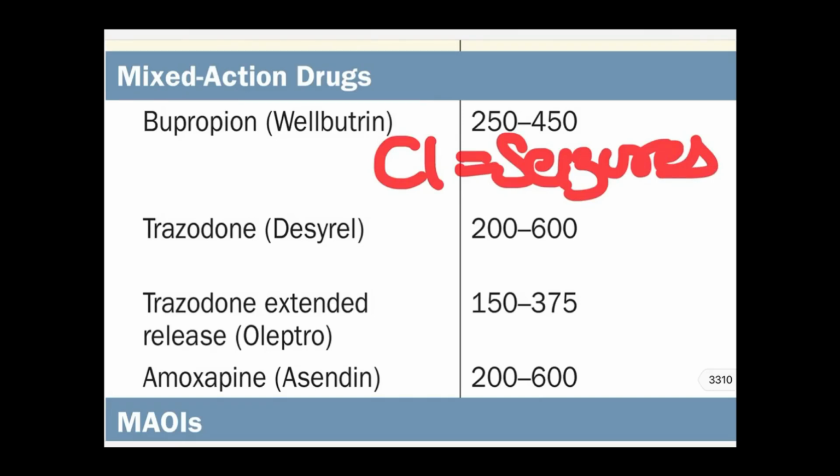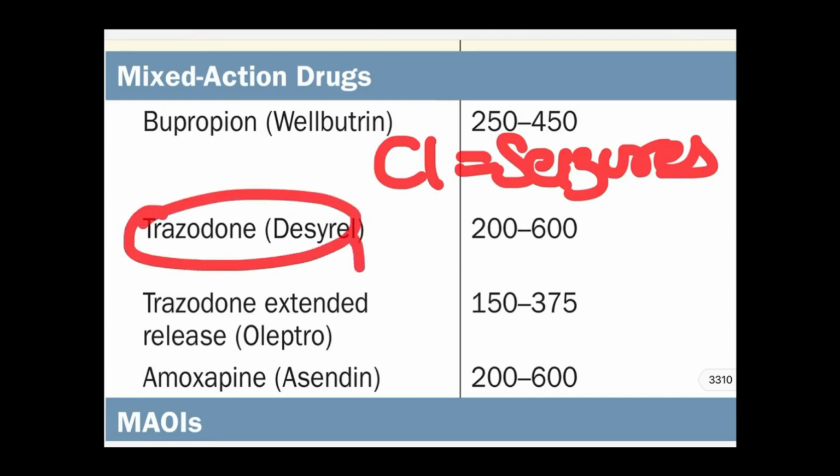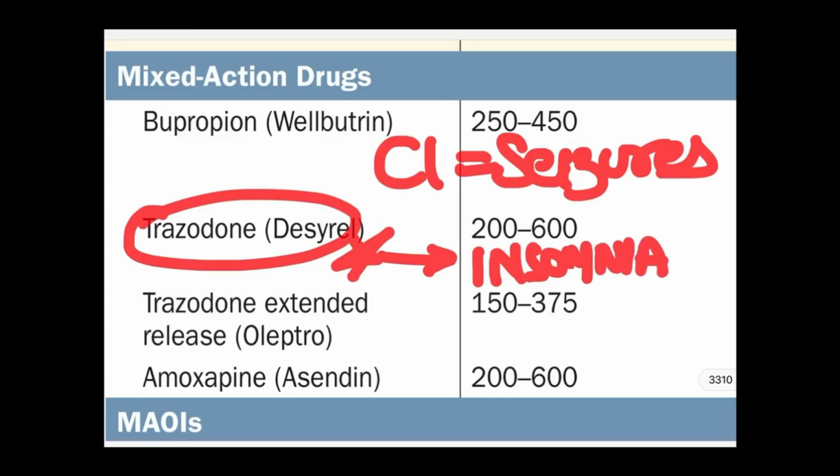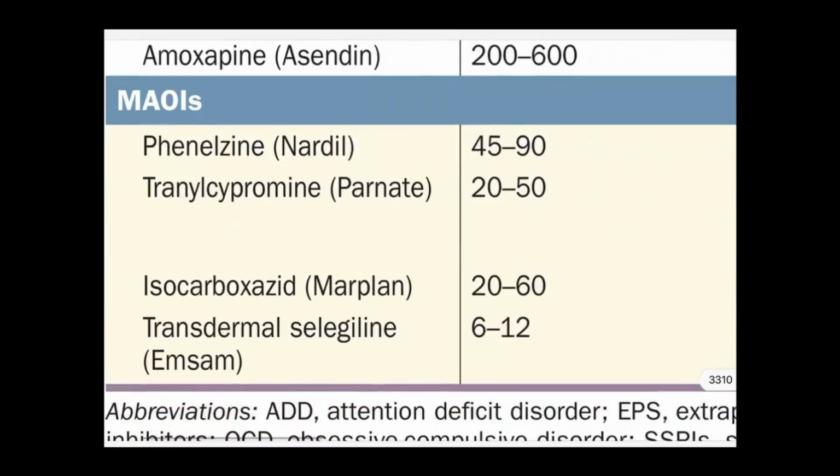Let's talk about trazodone. Trazodone is SARI, serotonin antagonist and reuptake inhibitor. It inhibits histaminic receptors very much and causes sedation. So it is one of the antidepressants which we use directly for sleep disorders, insomnia, even if depression is not there, that is trazodone. You can see just the names and the doses of MAO inhibitors, as they are not much of use in India.